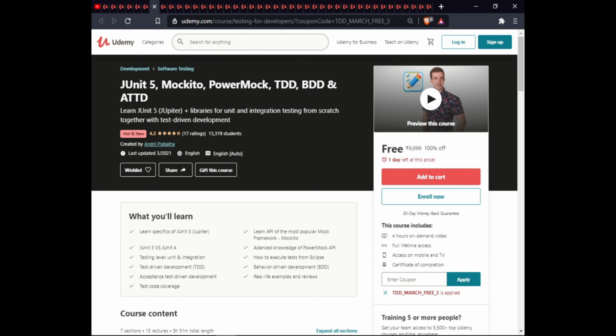The next course is JUnit 5, Mockito, PowerMock, TDD, BDD, and ATDD. In this course you will learn specifics of JUnit 5, the API of the most popular mock framework, Mockito, JUnit 5 versus JUnit 4, advanced knowledge of the PowerMock API, testing levels unit and integration, how to execute tests from Eclipse, test driven development, behavior driven development, acceptance test driven development, real life examples and reviews, and test coverage. This course has on-demand video, full lifetime access, access on mobile and TV, and a certificate of completion.